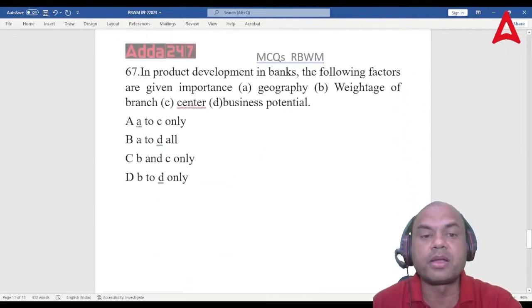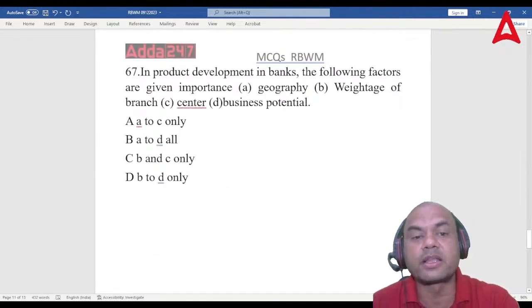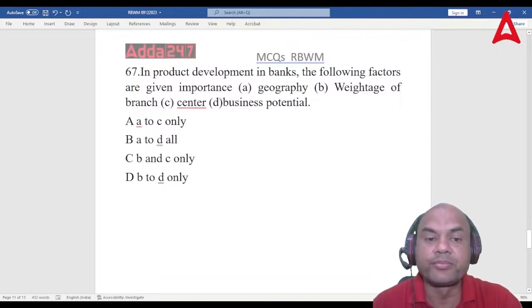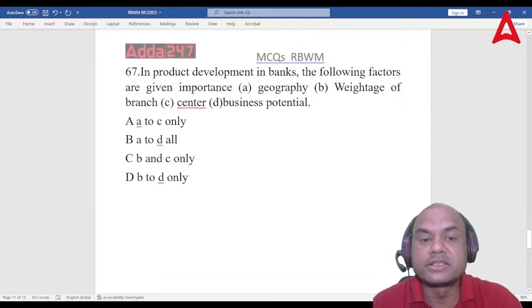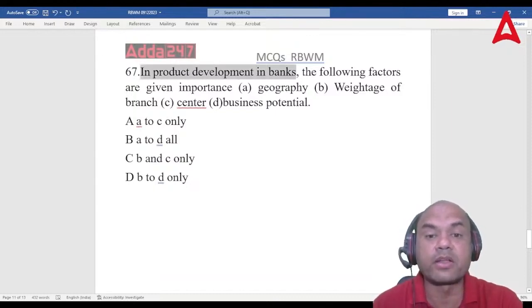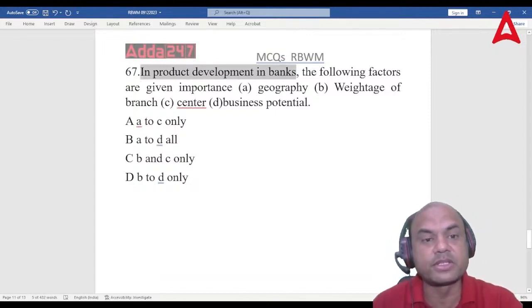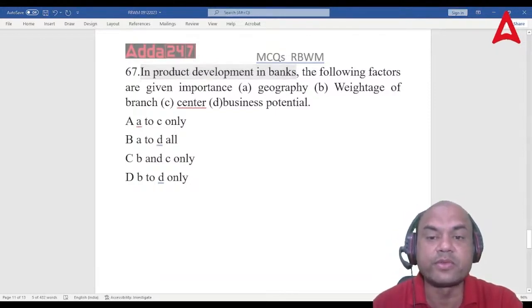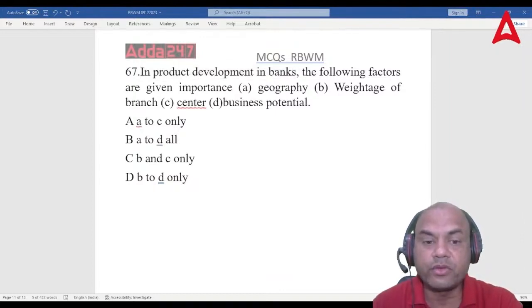In product development in banks, the following factors are given weightage: A, geography; B, weightage of branch; C, center; and D, business potential. The options are A to C only, A to D all, B and C only, B and D only. So what do you think? See this, in product development in banks, which features are given the weightage?